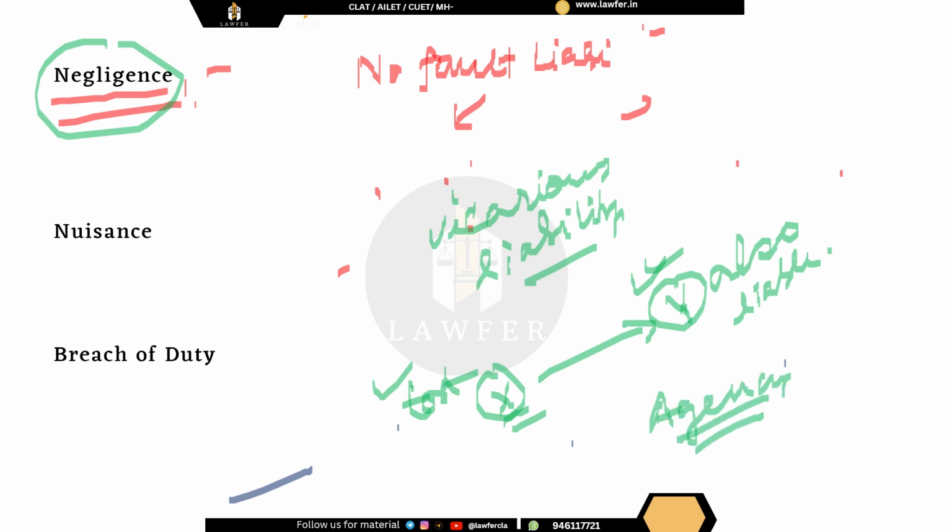So when there is a principal who is giving directions to his agent, whatever the agent does will be deemed as if the principal has done it. It will be considered as if the principal has done it. Okay. So in case the agent commits any tort, the principal will be liable. This is known as vicarious liability.